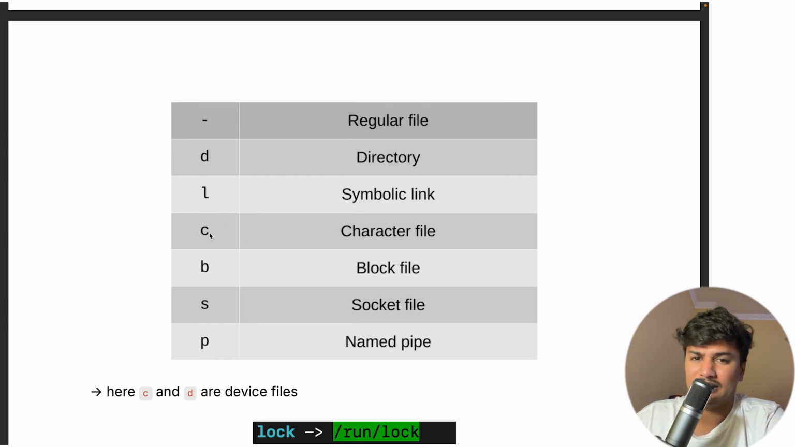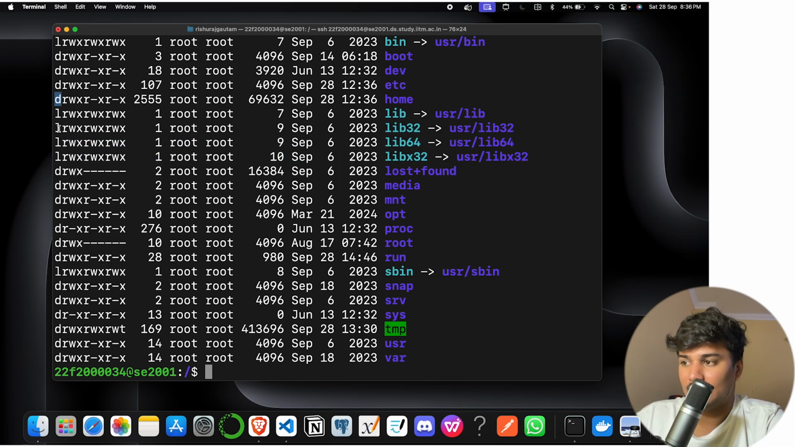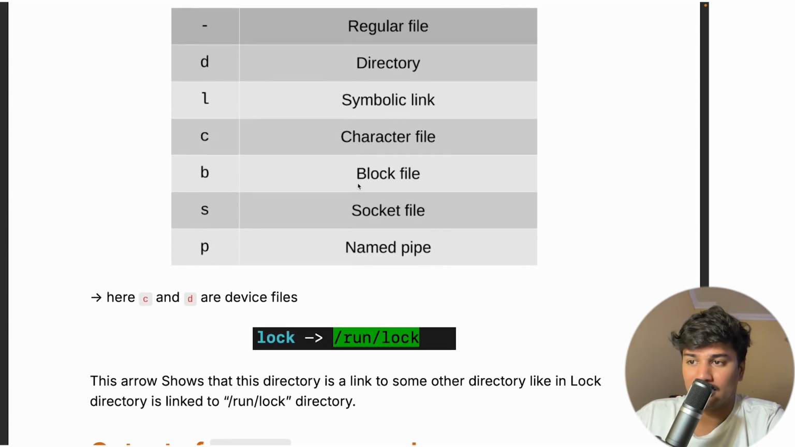Similarly, there is c, which stands for character files, b for block files. If the permission starts with s, that is a socket file, and p is a named pipe. Here there are only two, d and l, but there can be c also. The c character file and block file are basically device files. A character file consists of characters of a particular file, and d is our directory.